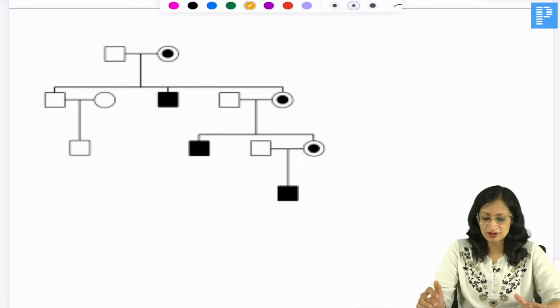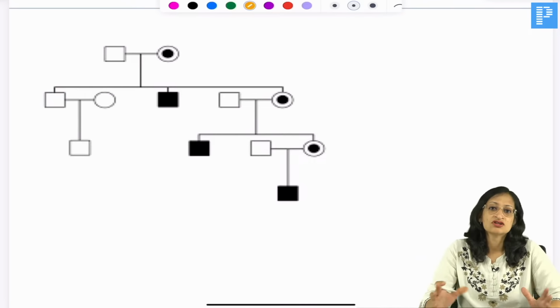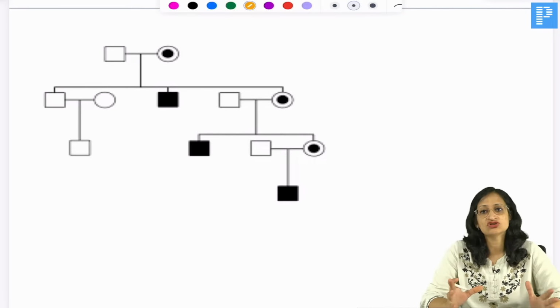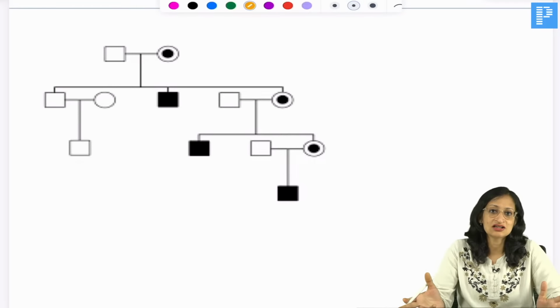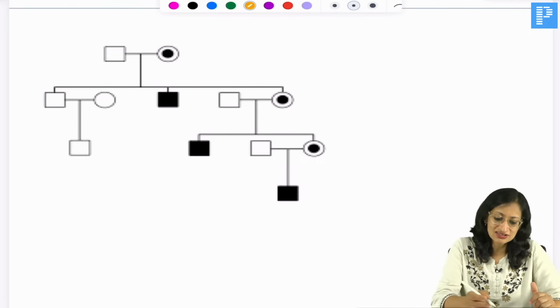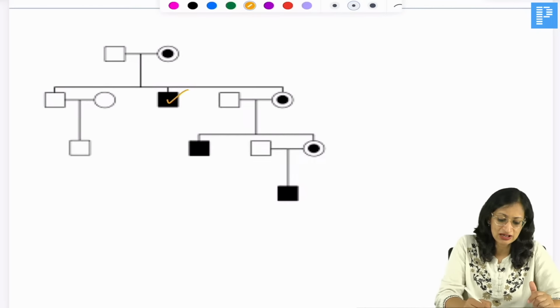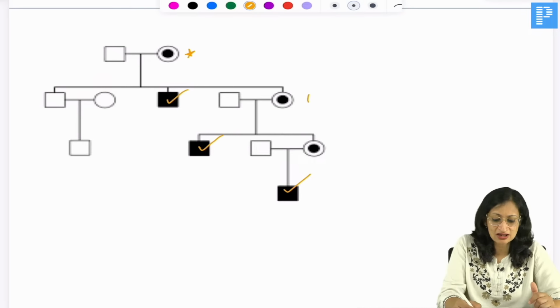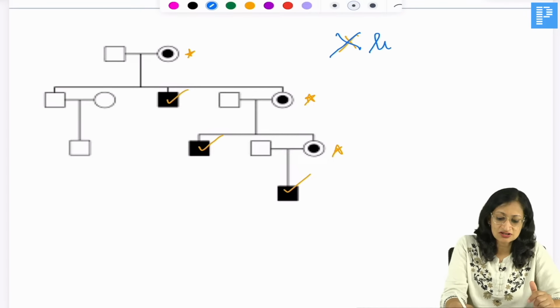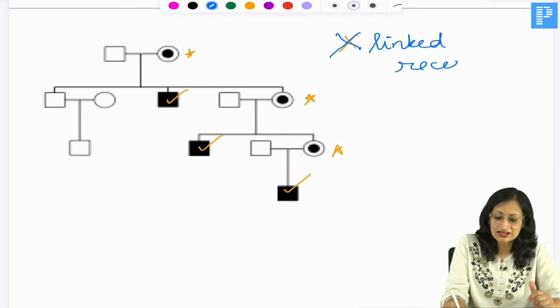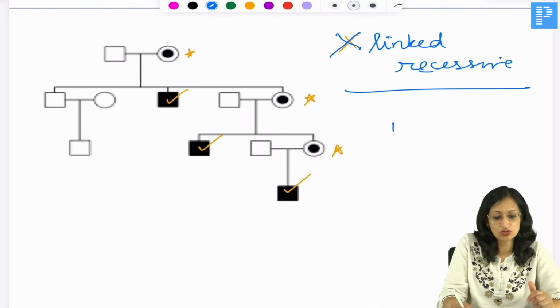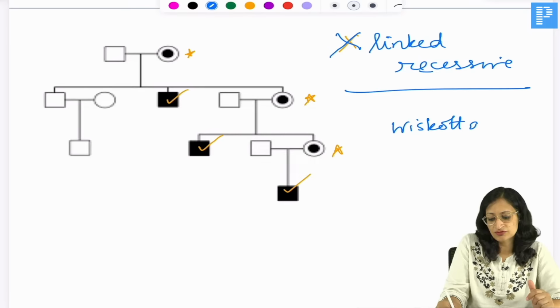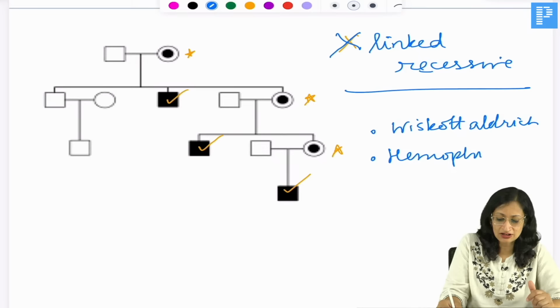What do you see here? This pedigree came in the NEET PG 2024. There was a case scenario and it was asked which of the conditions follow this inheritance. The answer was Wiskott-Aldrich syndrome. What is glaring in this pedigree is that it is mainly the males who are affected. The females are carriers. So this is a condition which is X-linked recessive inheritance. Some of the examples we know are Wiskott-Aldrich syndrome, hemophilia, and so on, right?